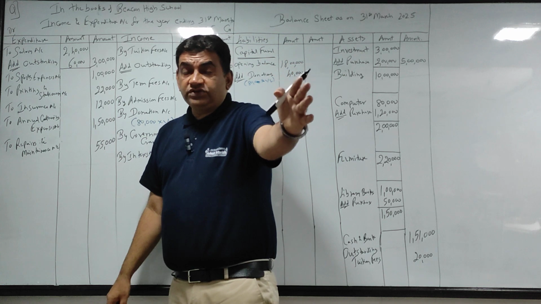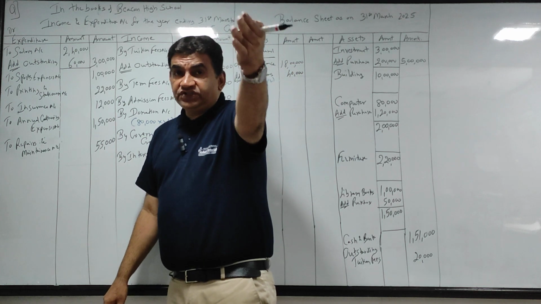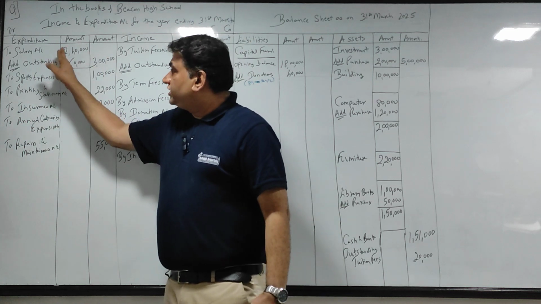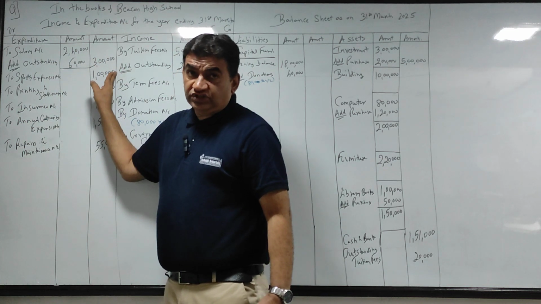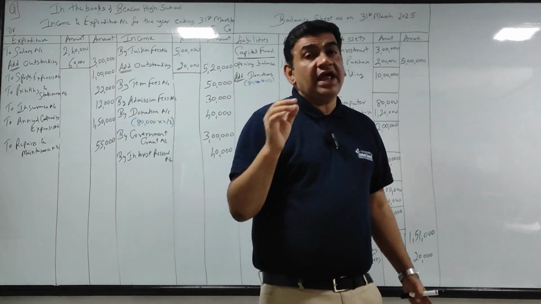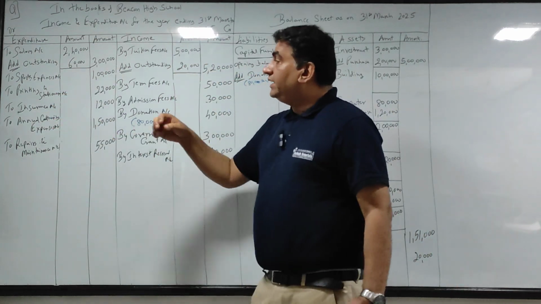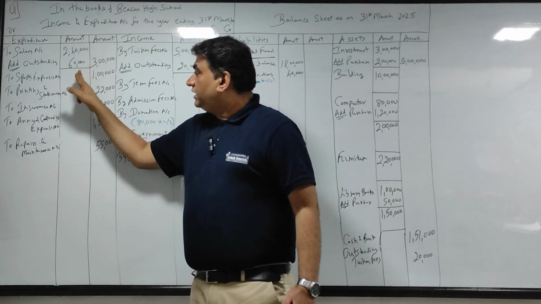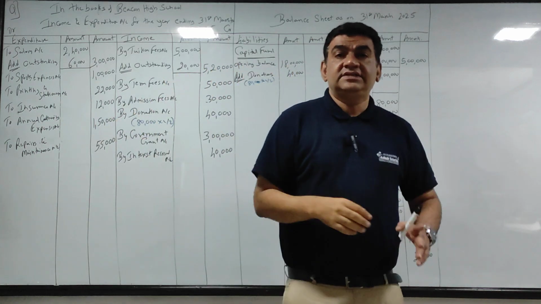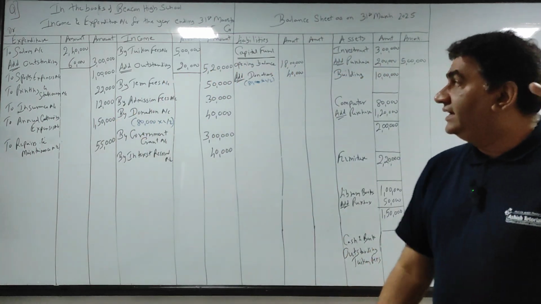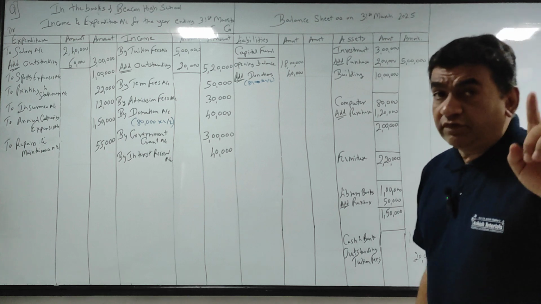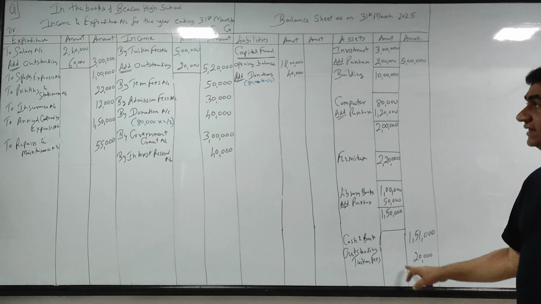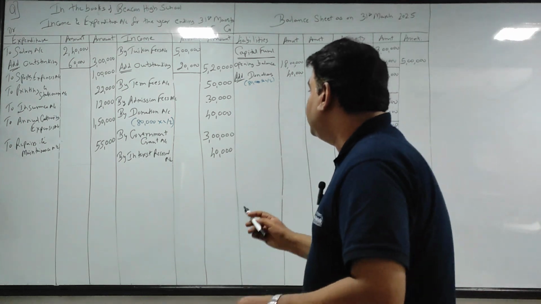Go back to final accounts if you have not followed, or on YouTube and Instagram see my reels and shorts where I have explained this. Okay, so expense for the current year has to come outside. I have already paid 2,40,000. 240 मैंने already pay कर दिया. 60 is yet to be paid. So 240 plus 60, 3 lakhs. And this 60,000 for me is yet to be paid. So for me it is a liability. याद रखना, ये receivable था asset. This is a liability. Come to the liability side.